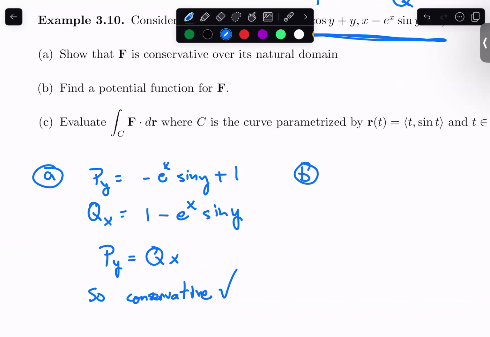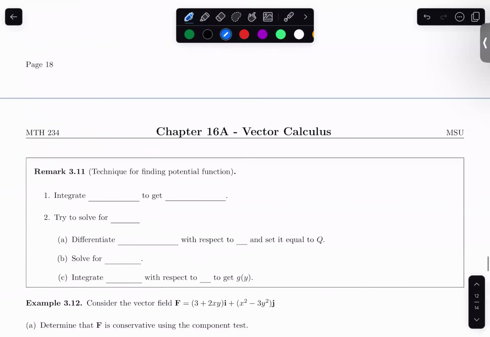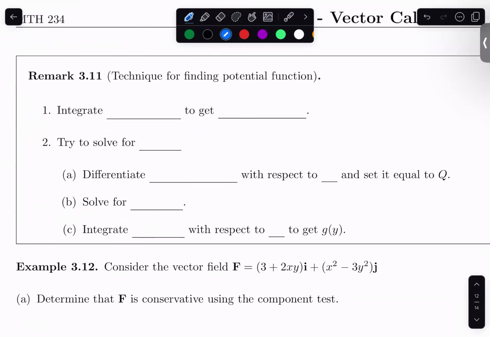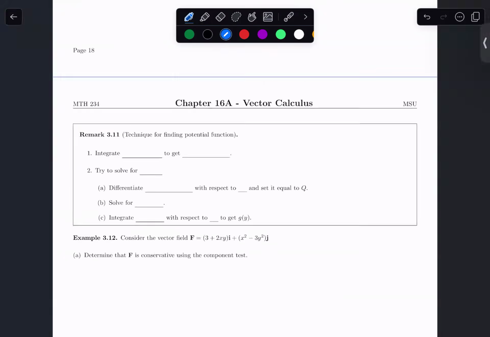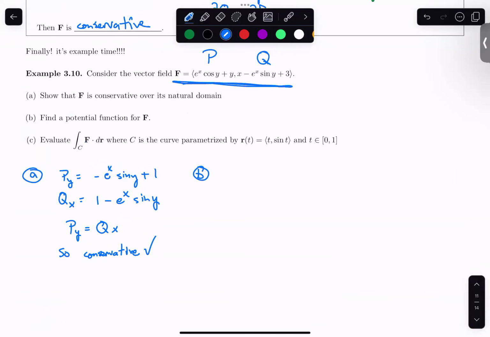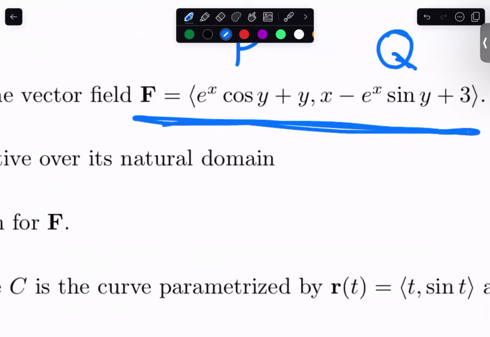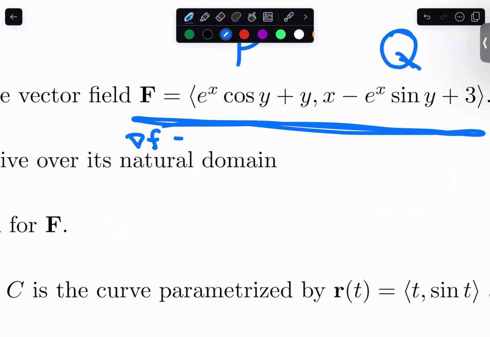Now is the new bit here. We need to think systematically about how we can, in general, find potential functions. We're going to do it for this specific case first, and then we're going to try to bottle what we came up with and come up with a technique in general for finding potential functions. So again, if there is a potential function, then this vector field must be a partial derivative with respect to x, comma, a partial derivative with respect to y. My goal here is to find what f is.